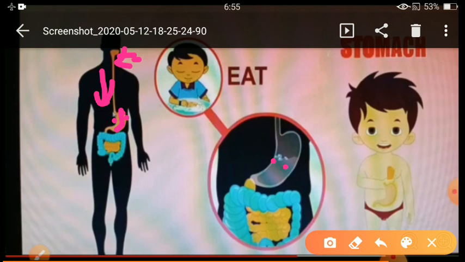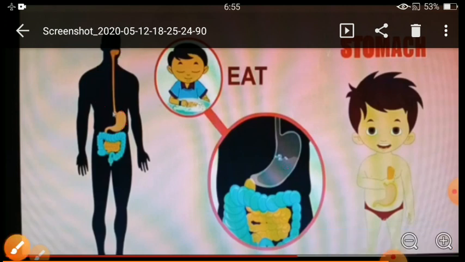The stomach breaks down the food that we eat, and it helps to digest our food. What is the function of stomach? It helps to digest our food. And how will we take care of our stomach? We should avoid eating junk food items like pizza, Maggie, pasta. All these things we should try to avoid, so we will keep our stomach healthy. And second, we should eat more fruits and vegetables. Then also we will keep our stomach healthy.